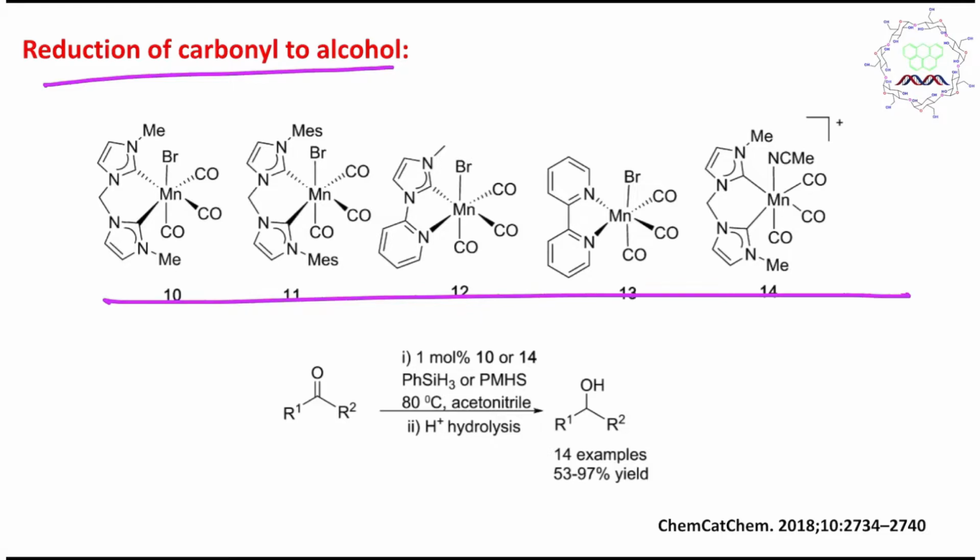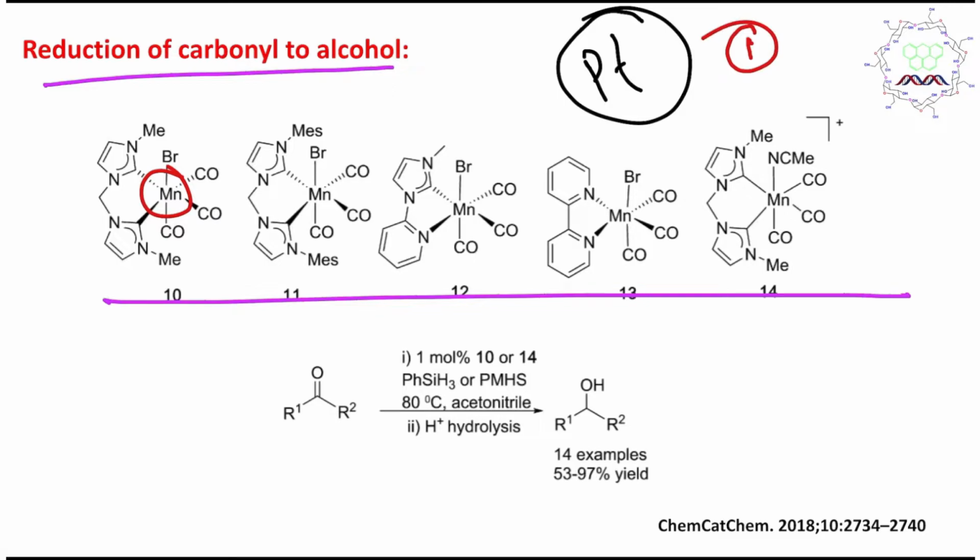By the way, sometime before I have told that platinum is one of the best catalysts for this purpose. So the question is, why is manganese used? Actually, students, platinum is not that widely available, point number one. Second, it is extremely costly. So if this platinum could be replaced by cheaper, earth-abundant 3d transition metals, then that is best for industry. So that's why these first row transition metal catalysts are utilized.